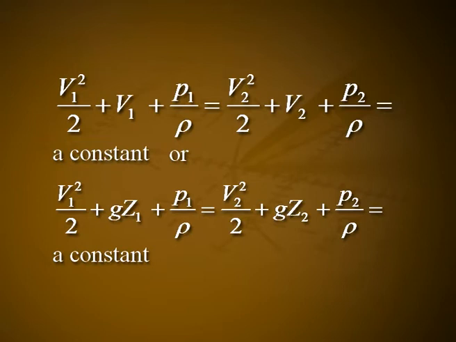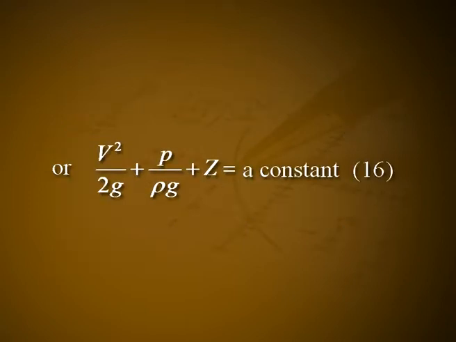Equation 12 now assumes the form V1 square by 2 plus V1 plus P1 by rho equal to V2 square by 2 plus V2 plus P2 by rho, which is equal to a constant, or V1 square by 2 plus g Z1 plus P1 by rho equal to V2 square by 2 plus g Z2 plus P2 by rho, which is equal to a constant, or V square by 2g plus P by rho g plus Z is equal to a constant.